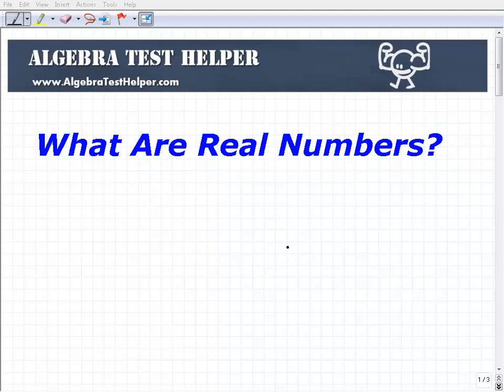Okay, so let's answer this question. What are real numbers? Now, I could sit here and give you a very specific mathematical definition. And you know what? That's probably not going to help you out, because if you're looking for the answer to this question, you probably don't understand your book or maybe what your teacher's saying. So let me try to give you a common sense way of understanding what real numbers are, and then I'll try to bring in the mathematical technical definition.